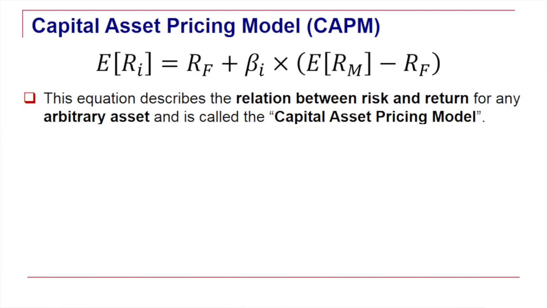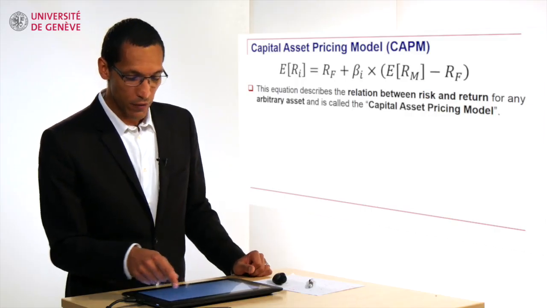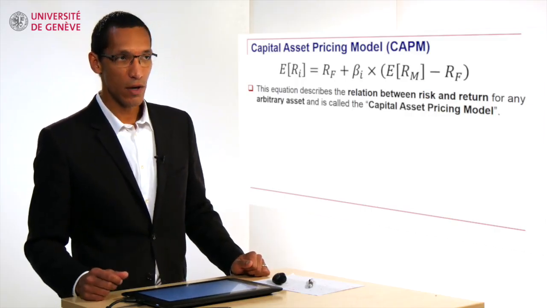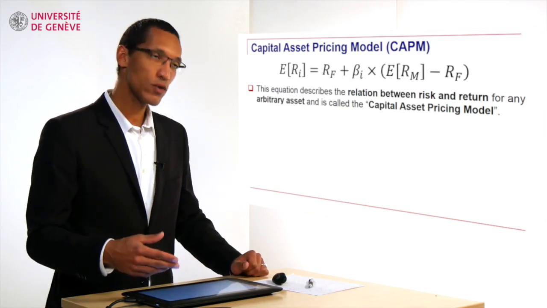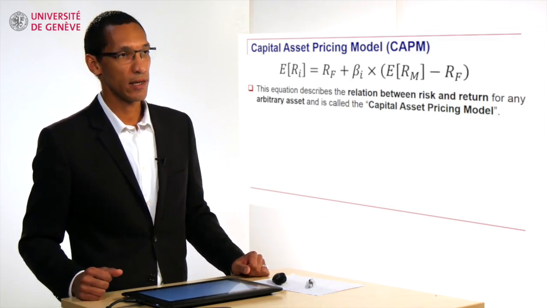We still have an expected return, E of Ri. This is what we want to explain, the expected return of the stock. We have an intercept, a minimum level, which is RF. And then we have the difference between the expected return on the market and RF, similarly to what we had before for the capital market line.